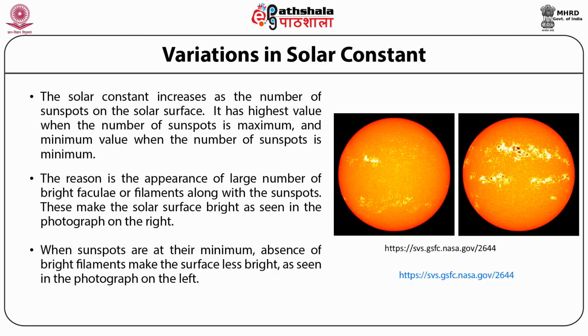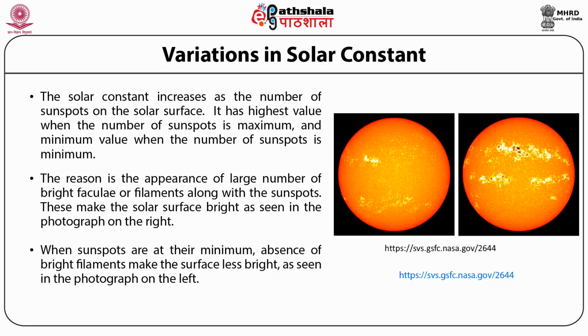This figure shows photographs of the Sun at minimum, on the left side, and at maximum activity, on the right side. At sunspot maximum, the presence of bright faculae makes the Sun brighter than at minimum.